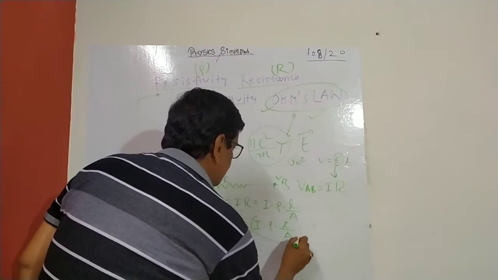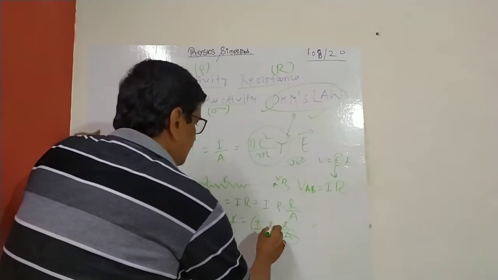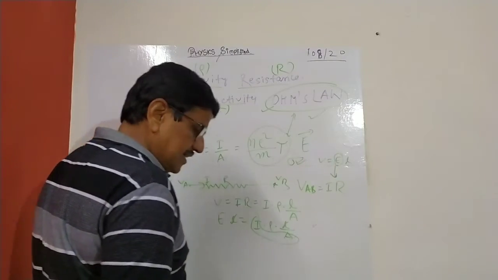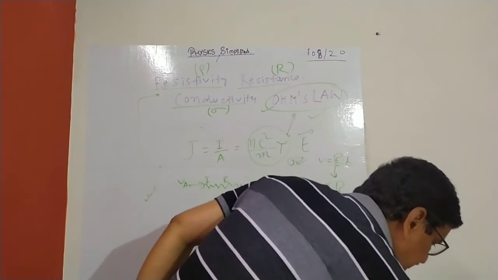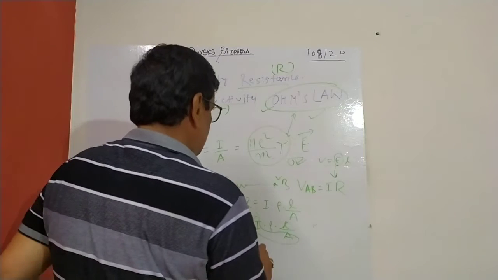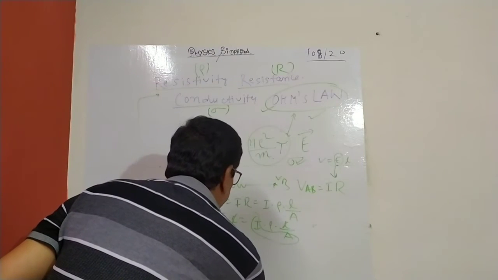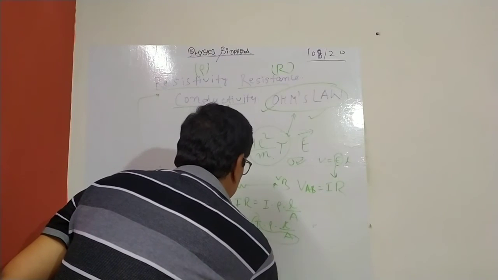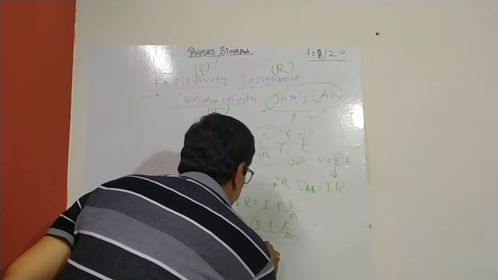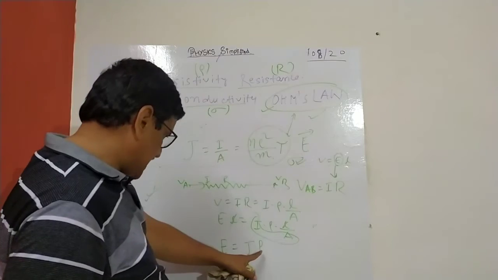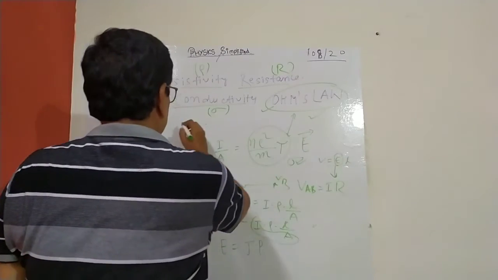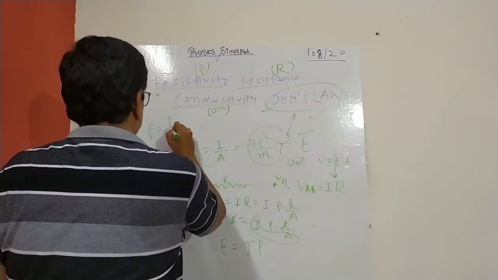And what is this? You can rewrite it. So now we have the current density. So E vector is current density into rho. Inversely, this is resistivity, and for conductivity we have written the relationship rho equal to 1 by sigma.